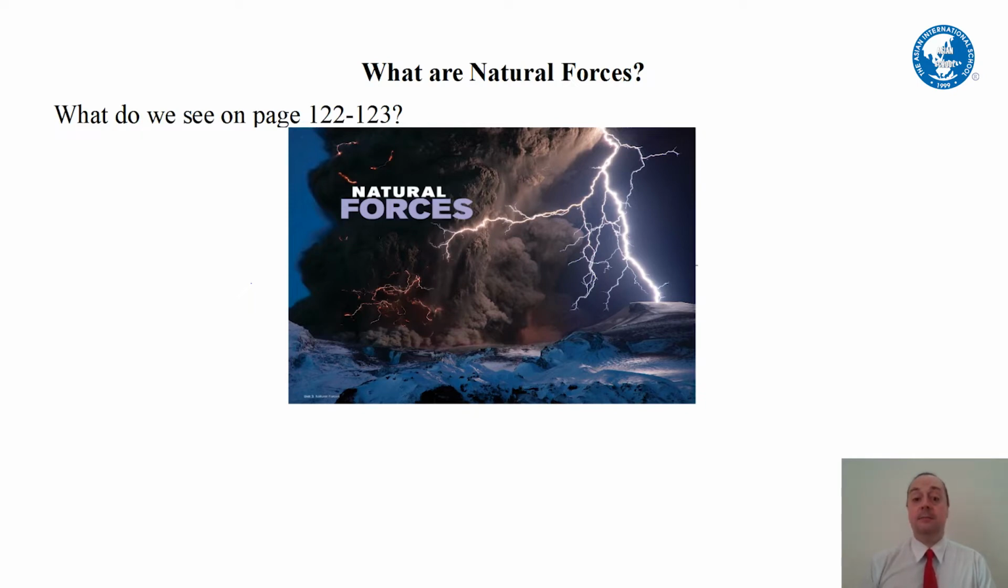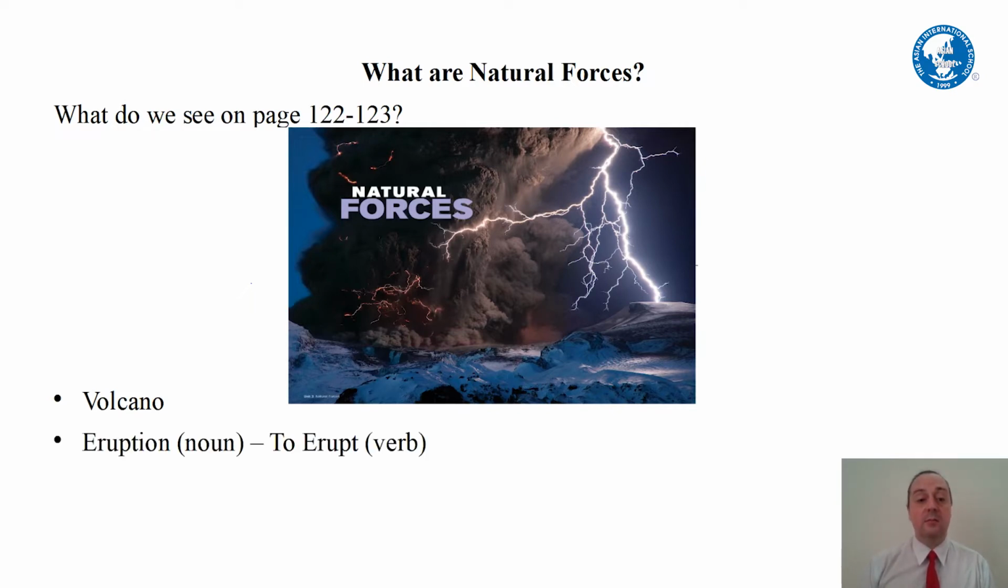I see, first, a volcano. Okay, so we see the volcano. What is the volcano doing? The volcano is erupting. Okay, the verb is to erupt. Or we can say this is a volcano eruption. Eruption. What else do you see?